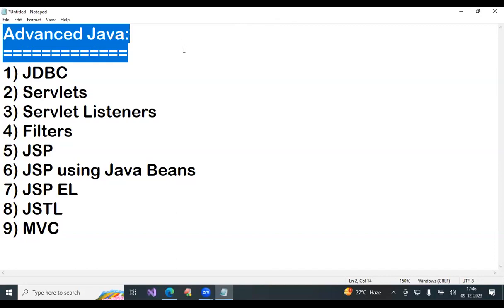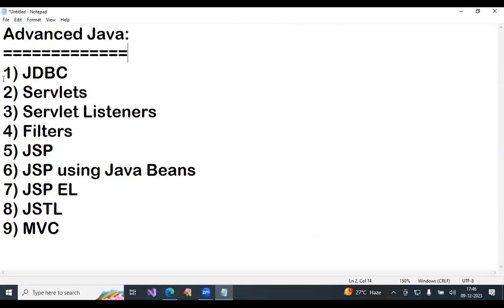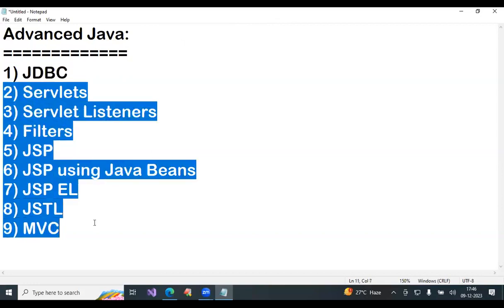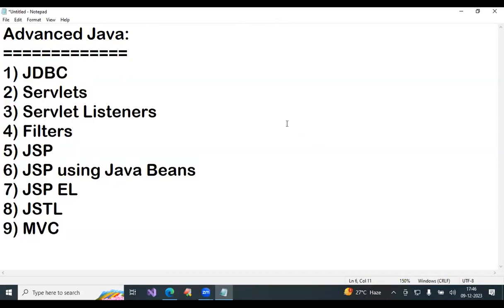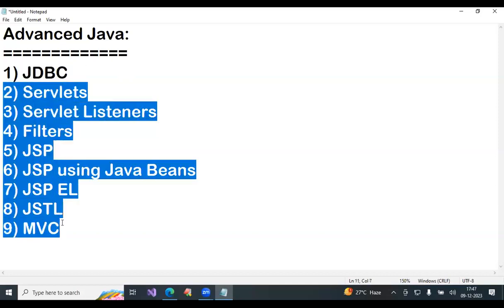Advanced Java comes under which editions? Java SE and Java EE. Which topic comes under Java SE? Only the first topic. Remaining all Java EE. Core Java is a part of which edition? Java SE. Complete core Java is a part of Java SE. But in advanced Java, only the first topic is Java SE. Second topic onwards Java EE.